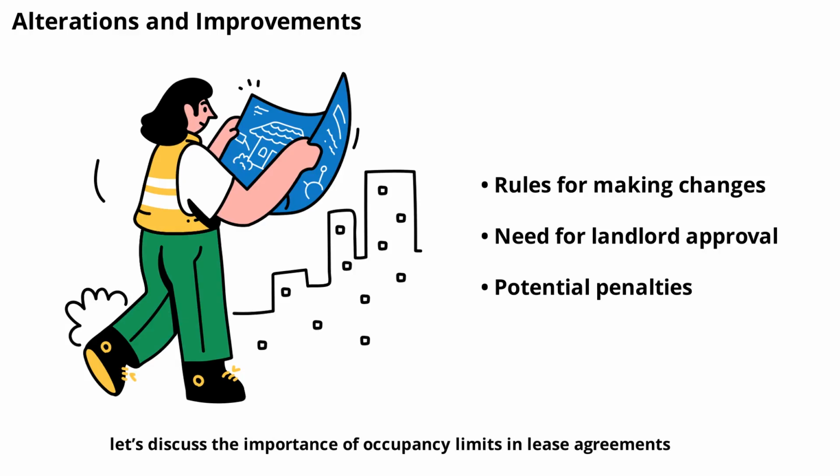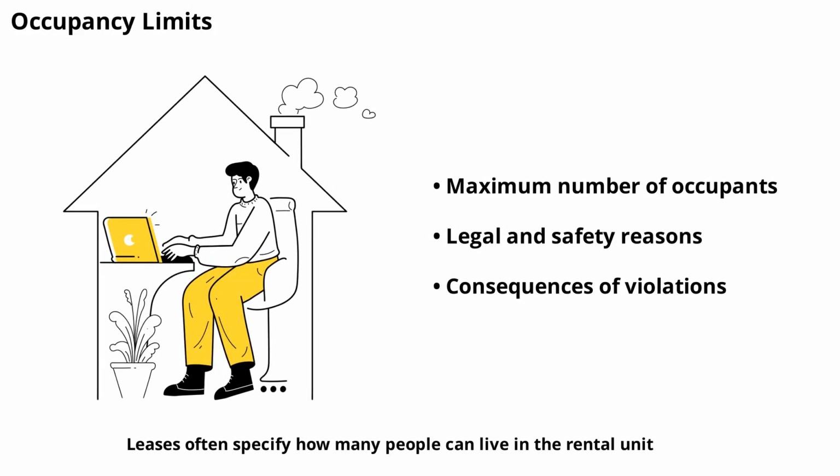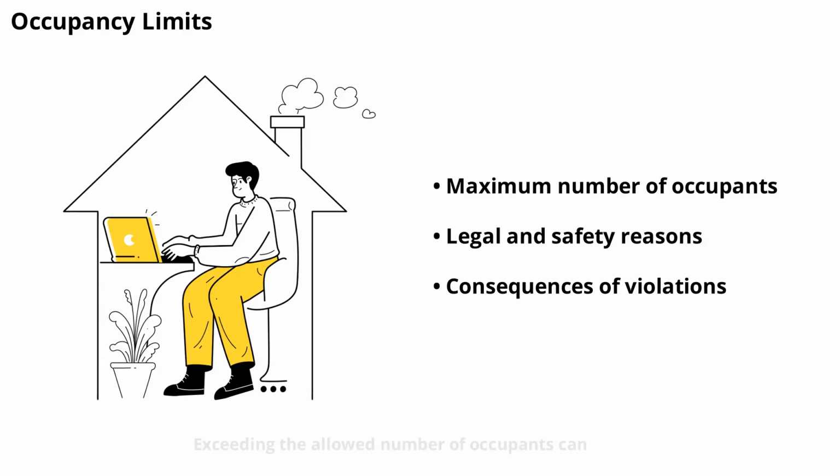Next, let's discuss the importance of occupancy limits in lease agreements. Leases often specify how many people can live in the rental unit. These occupancy limits are set for safety, comfort, and compliance with local laws. Exceeding the allowed number of occupants can result in lease violations or even eviction. If you plan to have roommates or family members move in, always check your lease and communicate with your landlord.